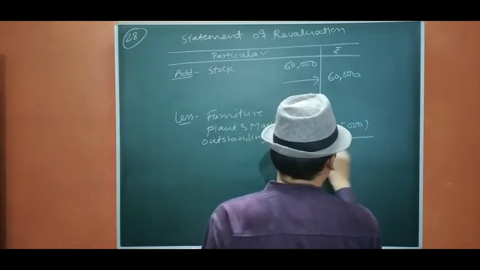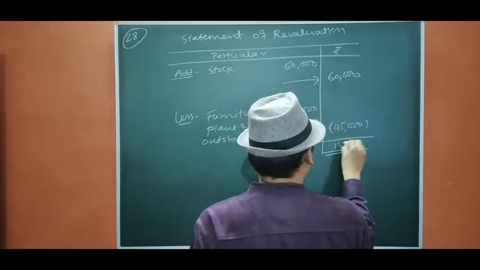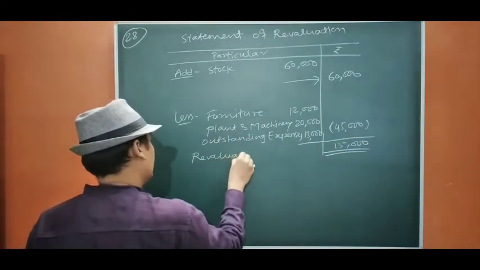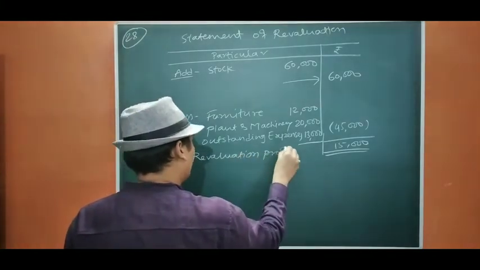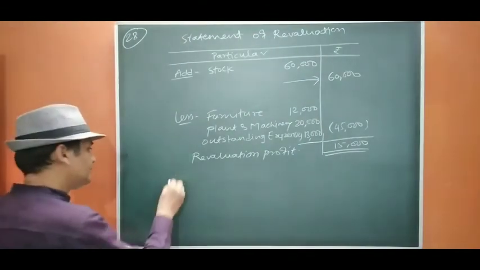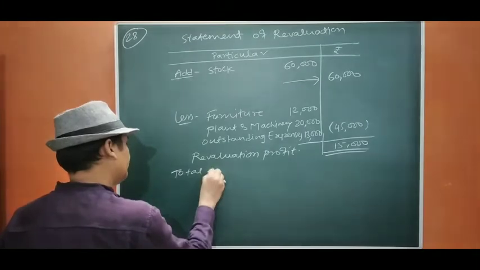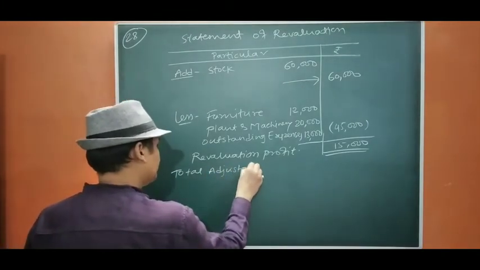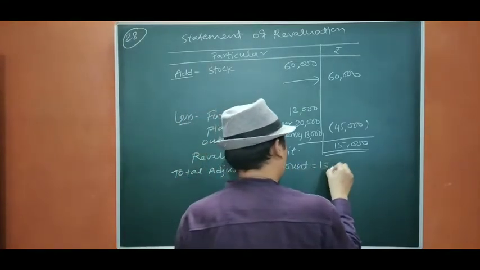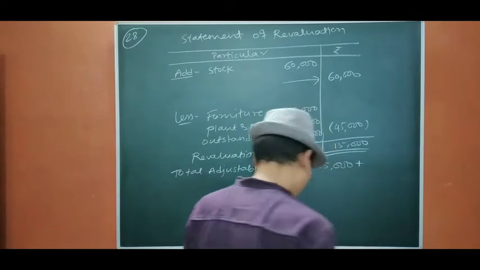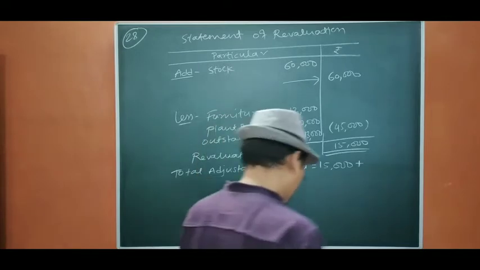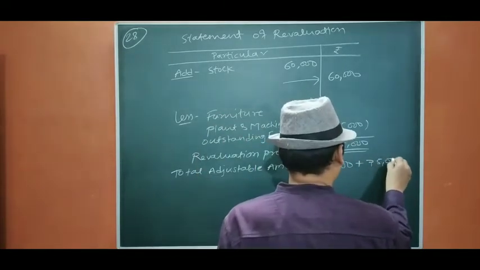So the total amount adjustable, that is revaluation profit. Okay. Now we are going to find out the total adjustable amount. So total adjustable amount will be, as this profit is not going to be shown in the books, plus reserves are not going to be distributed. So we are going to take the reserves 15. So total will be 90,000.